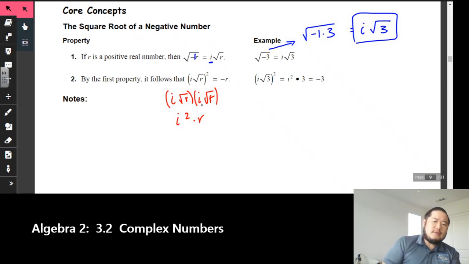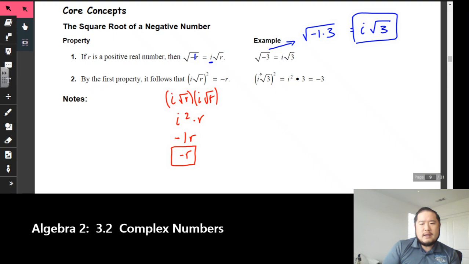Now, I'll talk about this next step later, but i squared is actually equal to negative 1. And you're saying how and why? Don't worry about it quite yet, but i squared is equal to negative 1, and what we end up with is negative 1r, or negative r, as the answer.